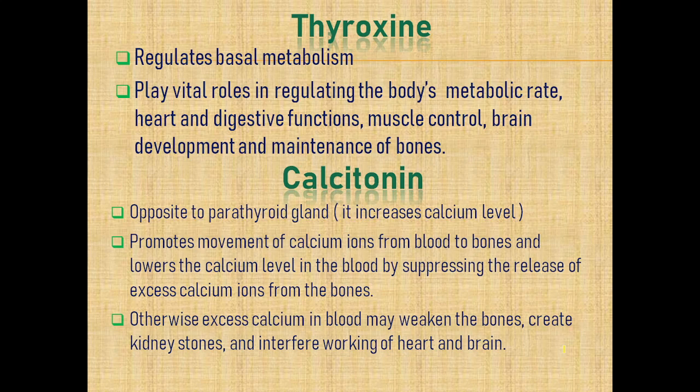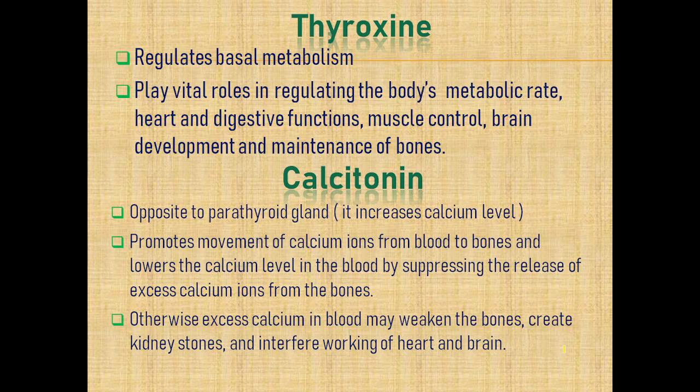It is opposite to the parathyroid gland, because the parathyroid gland increases the calcium level and calcitonin decreases it. Because excess of anything is never good for our health, nor for any matter in the world. If there is a high calcium level, calcitonin is decreasing it. If it is low, the parathyroid gland is increasing it. Simple thing, and nothing else is there for calcitonin.